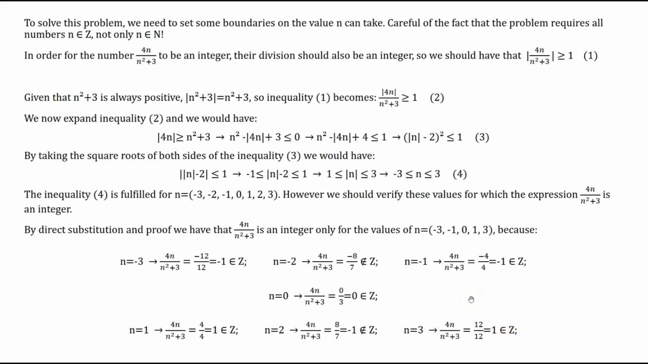So at the end of this problem, we say that the only possible solutions for which the expression 4n divided by n squared plus 3 is an integer are the values of n equal to -3, -1, 0, 1, and 3.